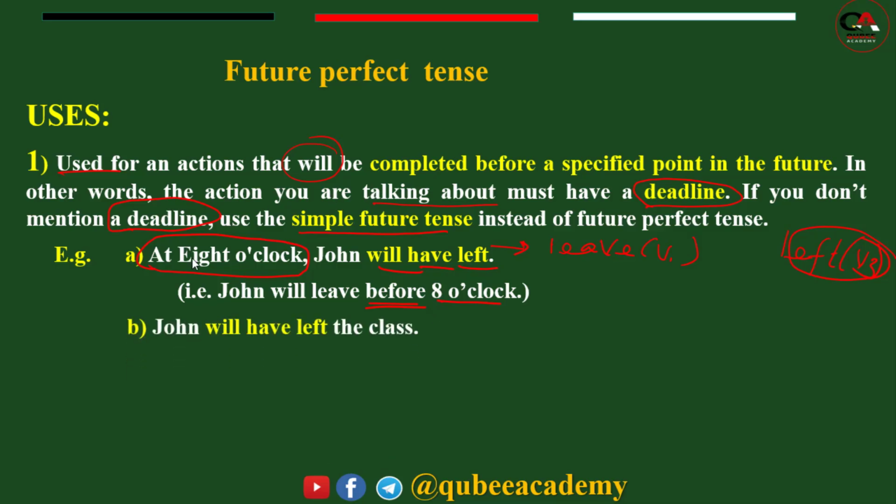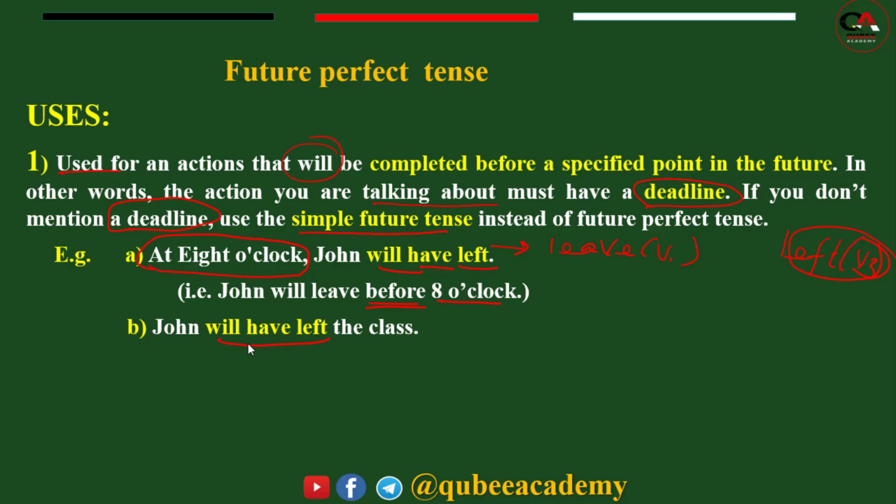The other, look at this. John will have left the class. Can we use this in this form? Is there a deadline in this sentence? John will have left the class. No deadline. So with such types of sentences, it is better to use simple future instead of future perfect. Now this one is future perfect.